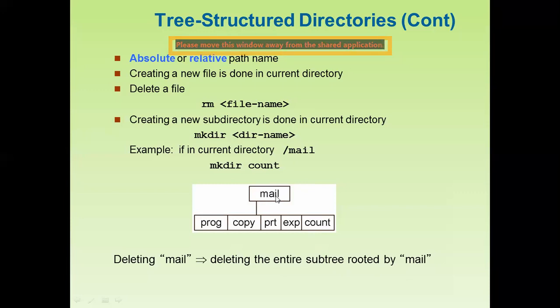We can write the command to remove the directory, so we can also remove this subdirectory. We write the command again on DOS, the disk operating system, and we can remove the entire current directory or the subdirectory.